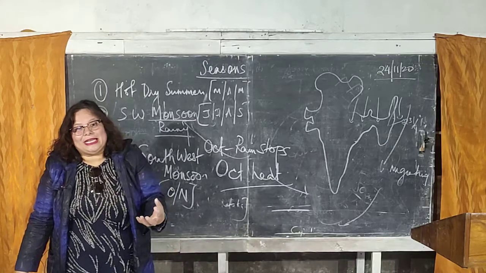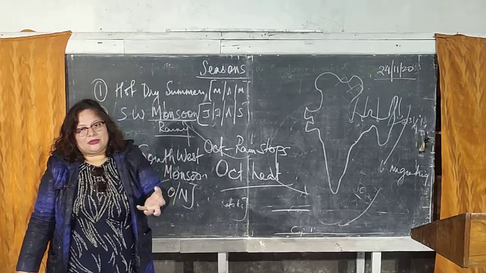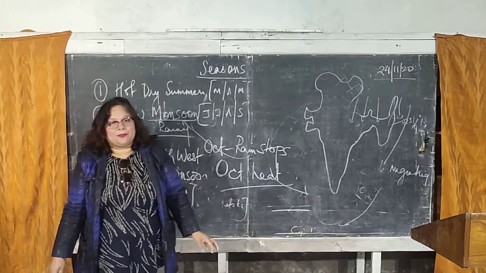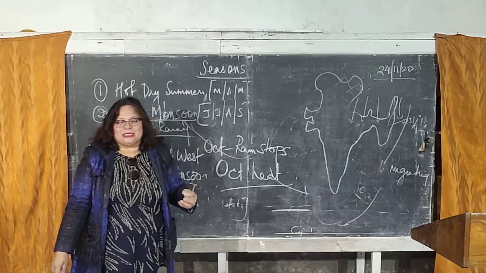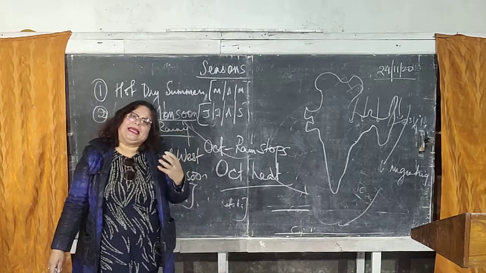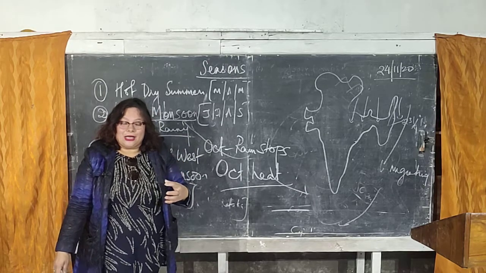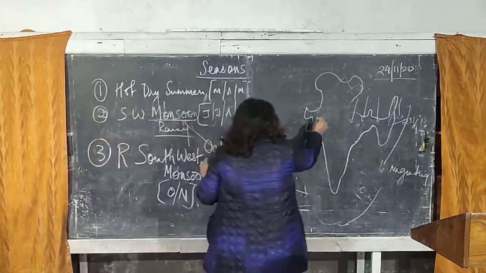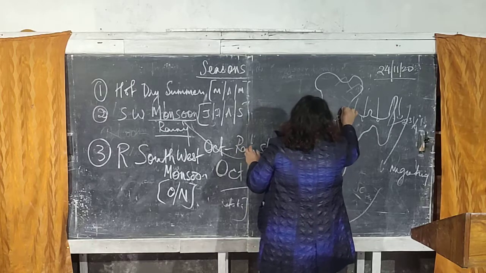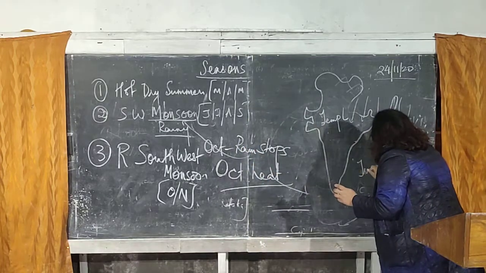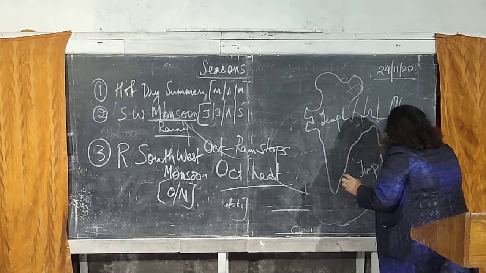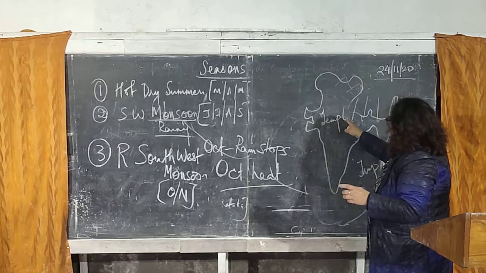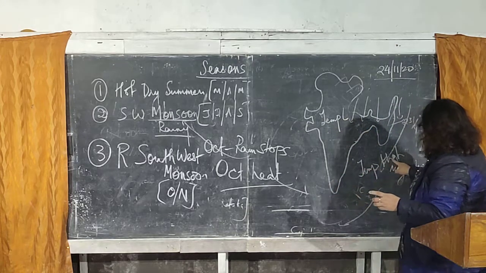So the intensity of the heat of the sun starts becoming weak because we are getting slanting rays of the sun. So day by day, the intensity of the heat starts becoming less. So the land temperature starts becoming lesser. Temperature on the land starts becoming low, and water temperature starts becoming high. Now what makes the land temperature low is the southward migration of the sun towards the Tropic of Capricorn. So the temperature on the land starts becoming low, temperature over the water starts becoming high.